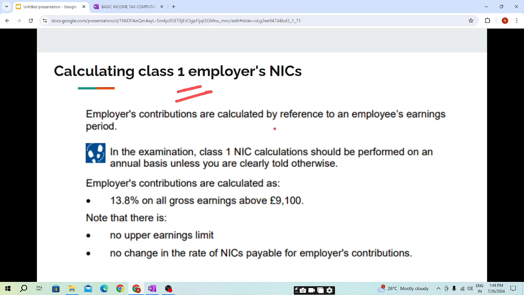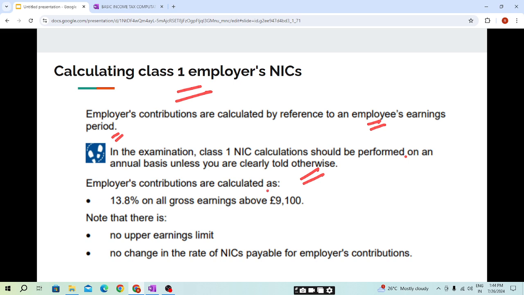Employees' contributions are calculated by reference to an employee's earning period. In the examination, class 1 NIC calculation should be performed on an annual basis unless you are clearly told otherwise, for example, if it is mentioned that 8 months or 10 months is the period of employment. If not mentioned, you need to calculate on an annual basis.